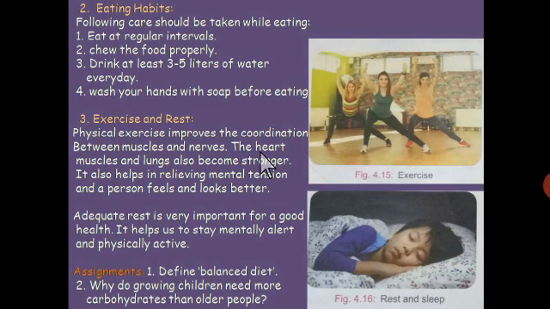It also makes the muscles of our heart stronger, and lungs also become stronger if we do physical exercise regularly. It also helps in relieving mental tension, and a person feels and looks better. So one must do physical exercise regularly.